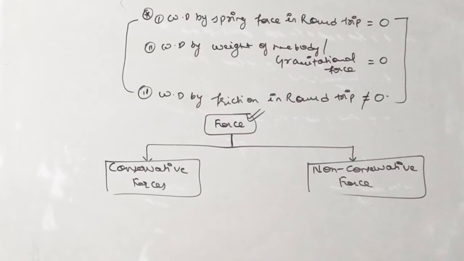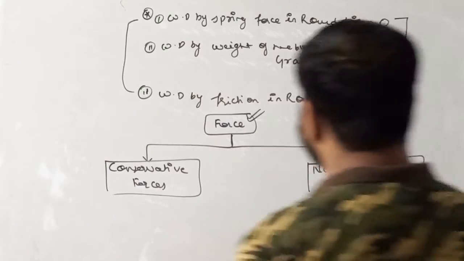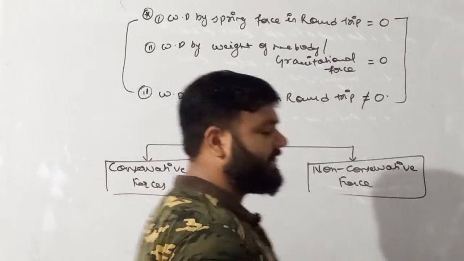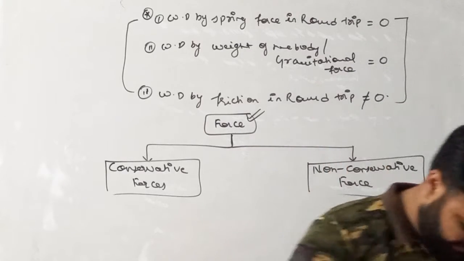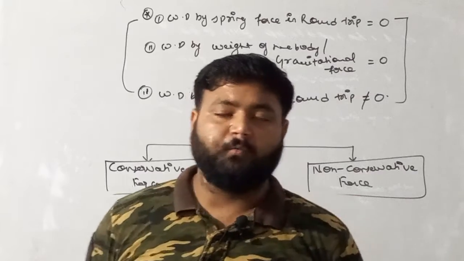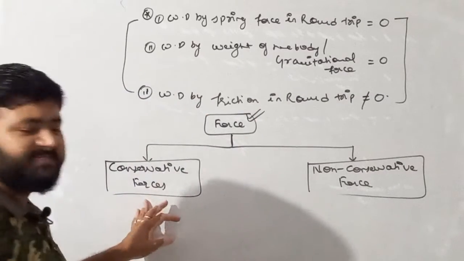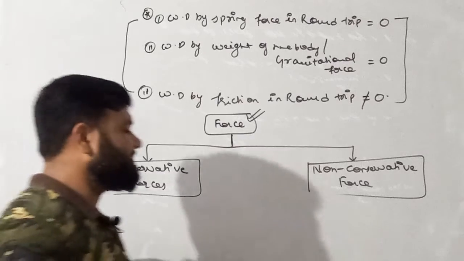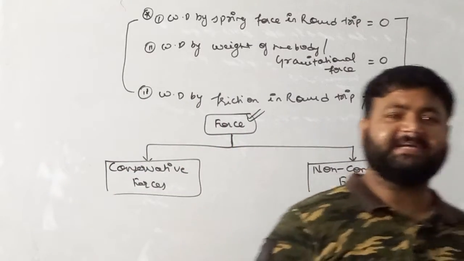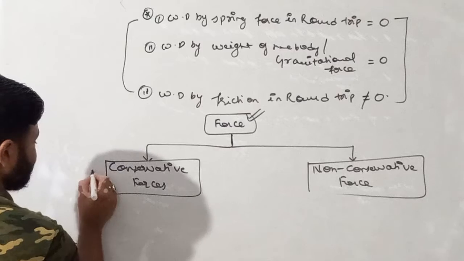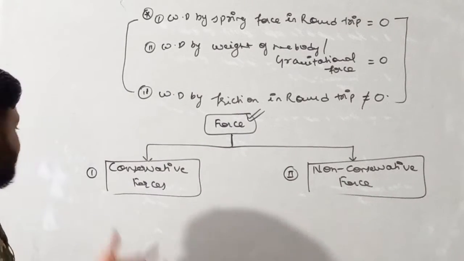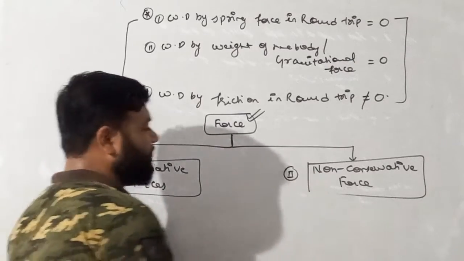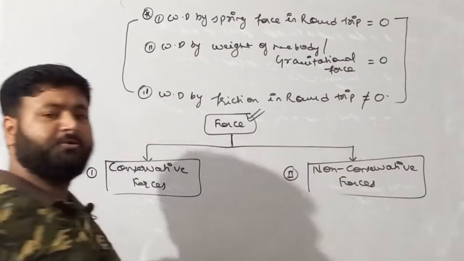So please write it down. Forces are of two types on the basis of work done in a round trip. First is conservative force, and second is non-conservative force. So this is our first force and this is our second force. First force is conservative force, or we can say forces, and second force is non-conservative force.